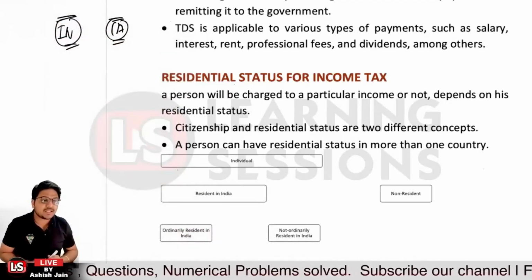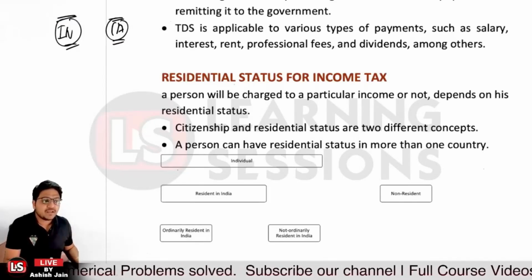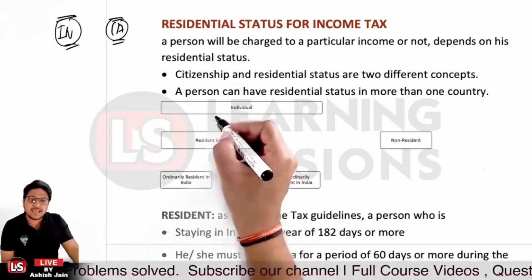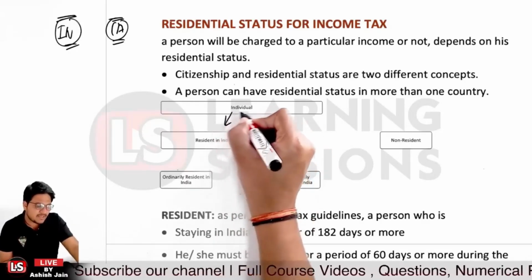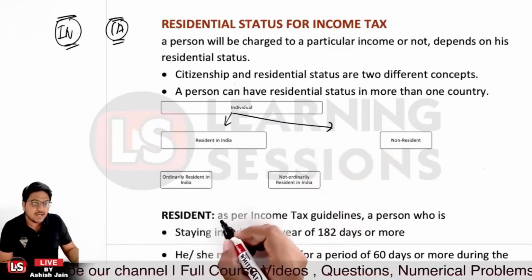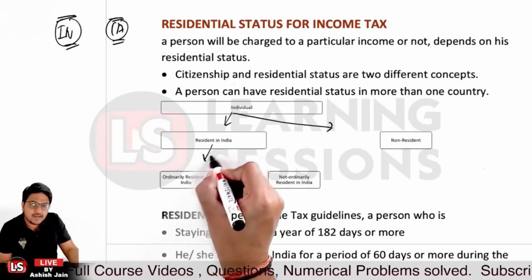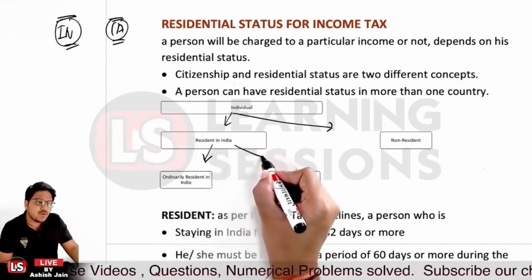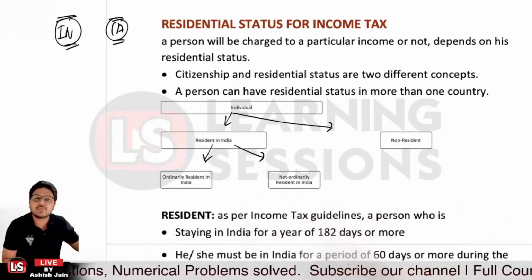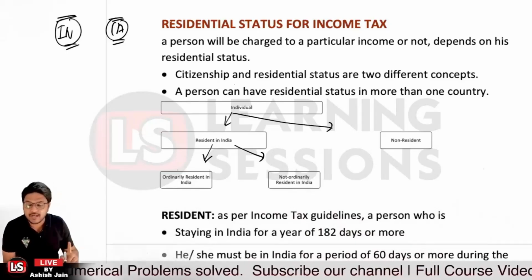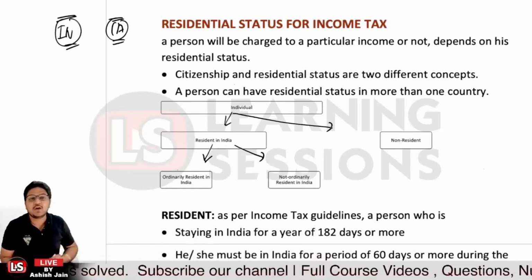Now if the person is an individual, the person can be a resident in India or a non-resident. And if the person is resident, the person can be an ordinarily resident in India or a non-ordinary resident in India. So there are two subtypes of resident in India: one is ordinary resident, and the other is non-ordinary resident, right?